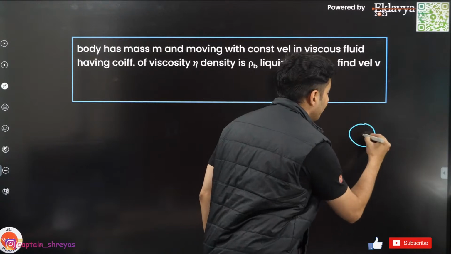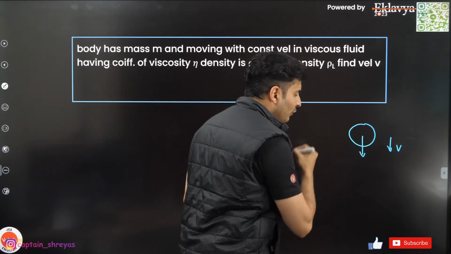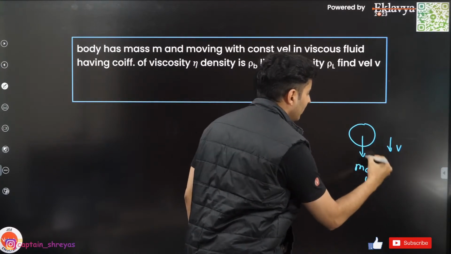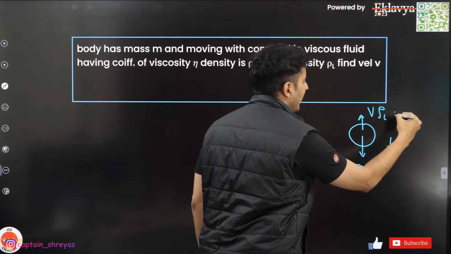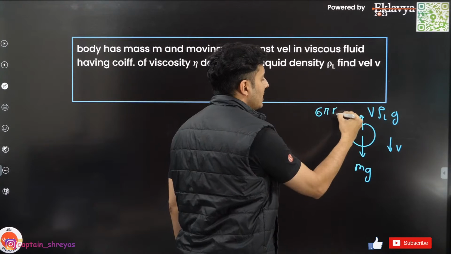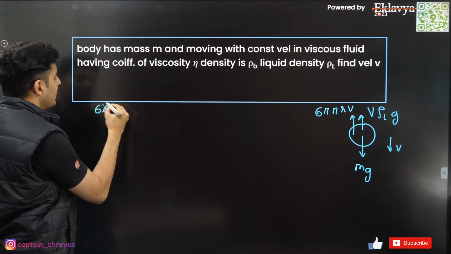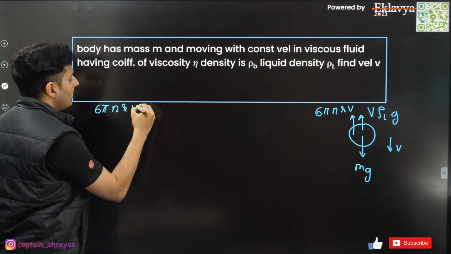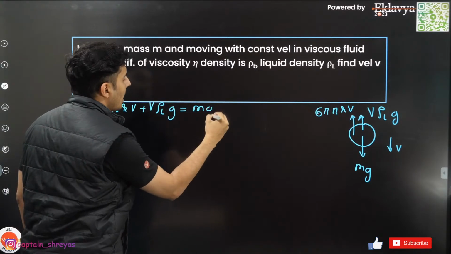How? Remember, when a body falls with terminal speed v, the forces acting are weight, buoyant force, which is volume into density of liquid into g, and also the drag force, which is 6 pi eta rv. So if I write down the equation, it will look like this: 6 pi eta rv plus v rho l g is equal to mg.